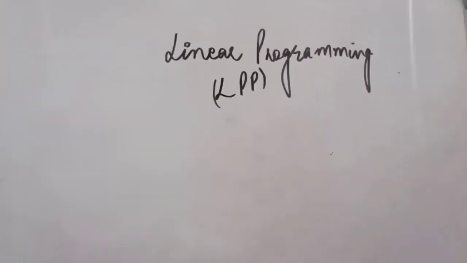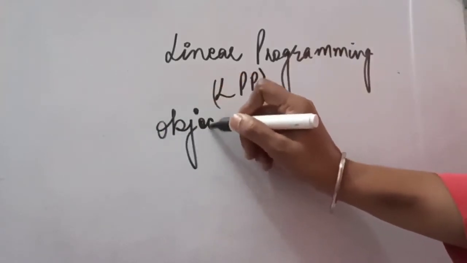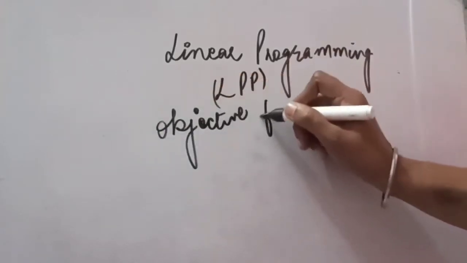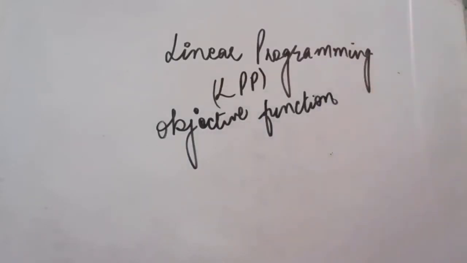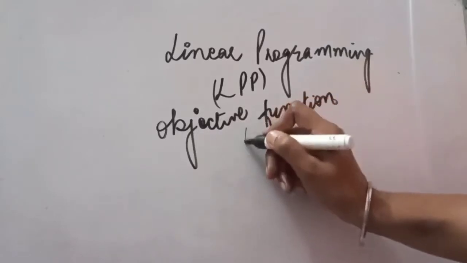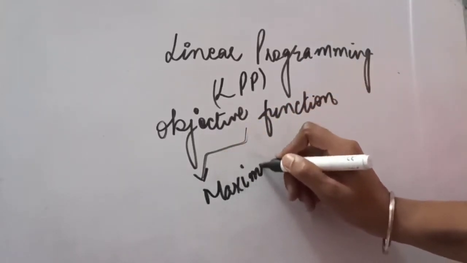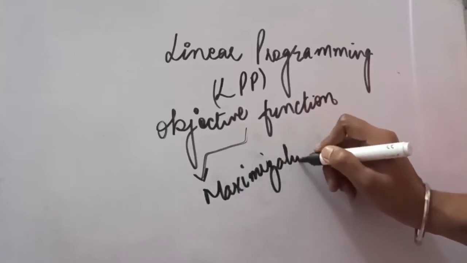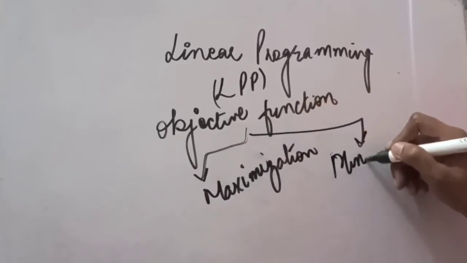Linear programming problems work with a certain objective function. Whenever there is any question related to linear programming, there will be one objective function. The objective function is the objective for which we are working. This objective can be the maximization objective, or for any organization it can be the minimization objective.